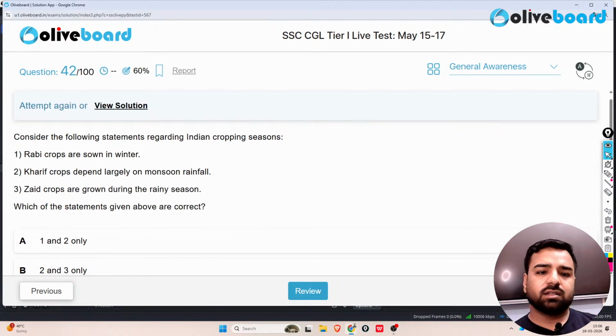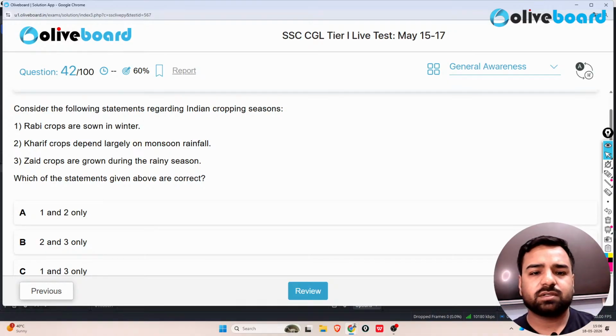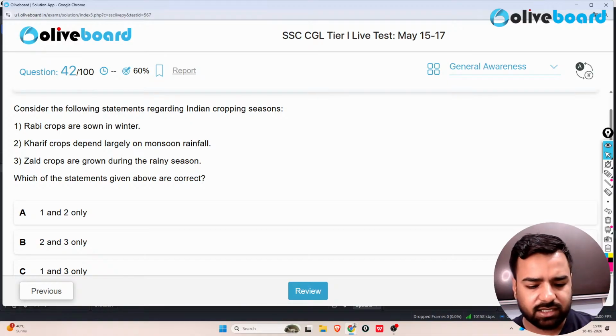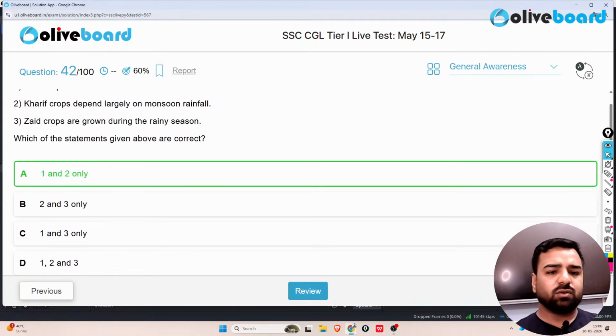Next is, the Rabi crops are sown in winter. That's correct, guys. Kharif crops depend on monsoon rainfall. That's again correct, guys. Zaid crops are grown in the rainy season. Guys, this option is actually wrong. So here, option number 1 and 2 are only correct.